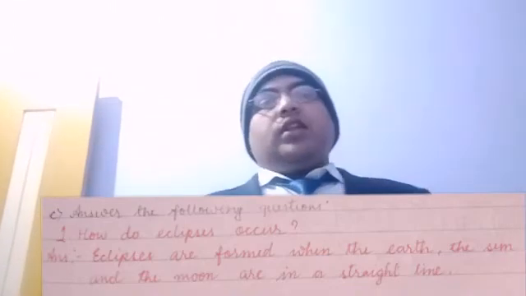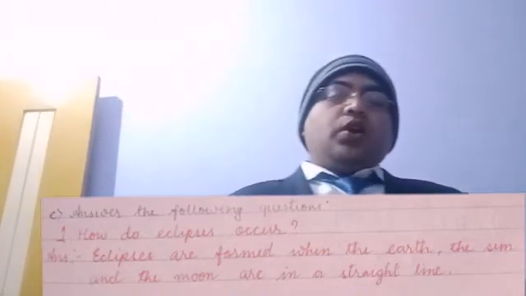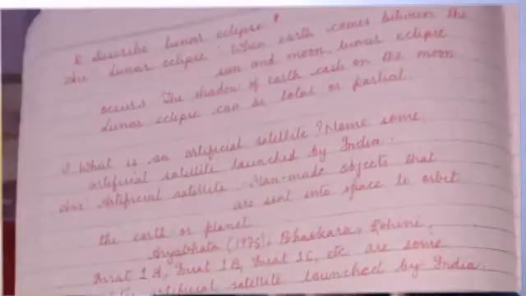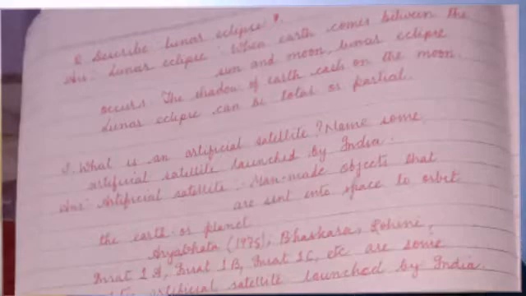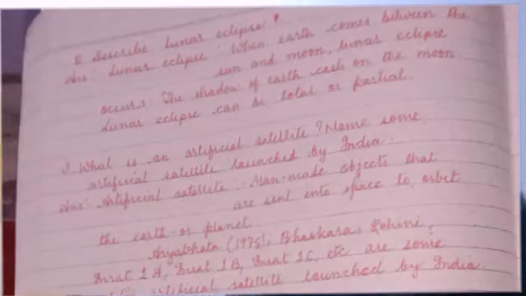When these three heavenly bodies come in a straight line because of the revolution motion of the Earth and the Moon, then eclipses will occur.